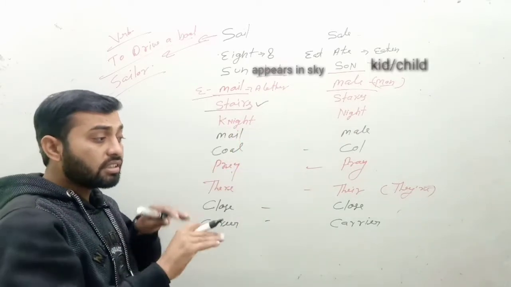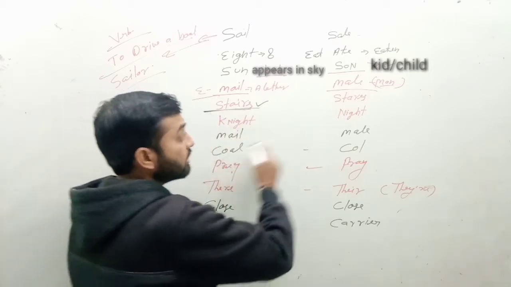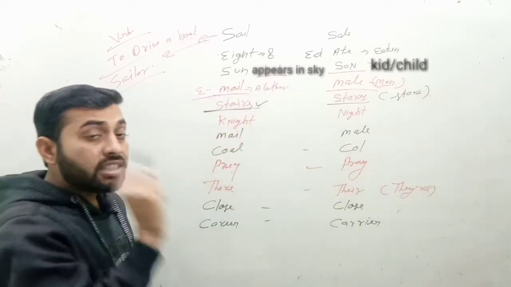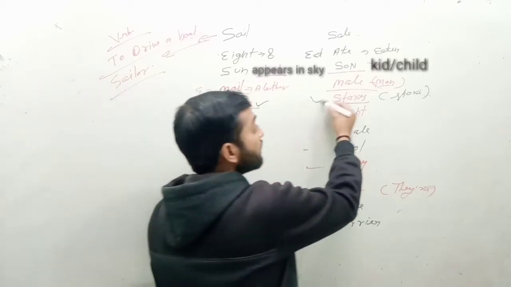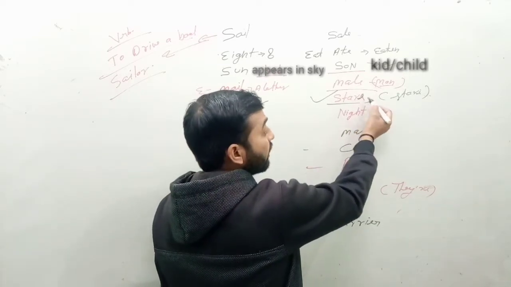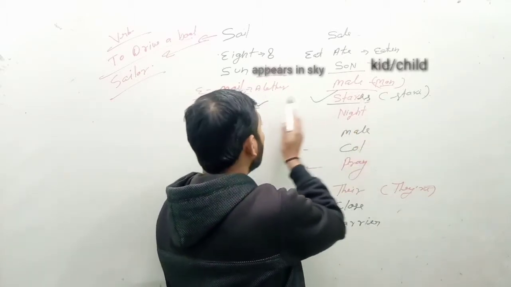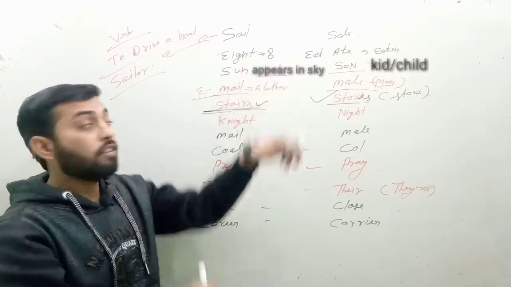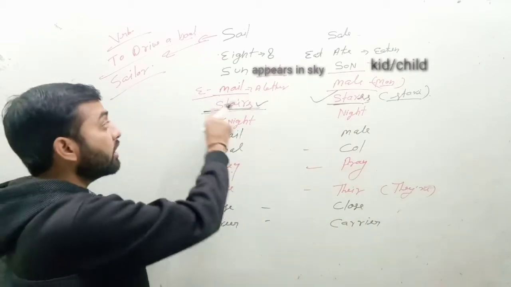Stairs: we use stairs to go to the floor, maybe first floor, maybe second floor. And stares is a verb. Stare means to look at someone continuously. I added stairs to make you understand, but that is a verb; if we use this verb with a singular subject in the present, it will be stares. So no need to get confused. Stairs we use to go to the floor, and stares means to see continuously. That is a verb, and that is a noun.